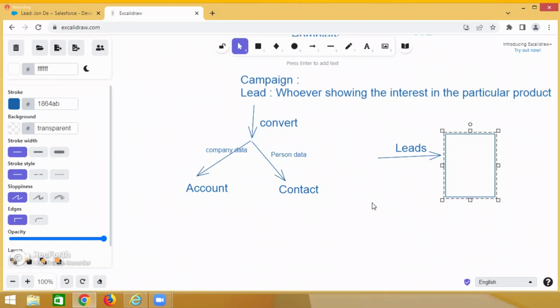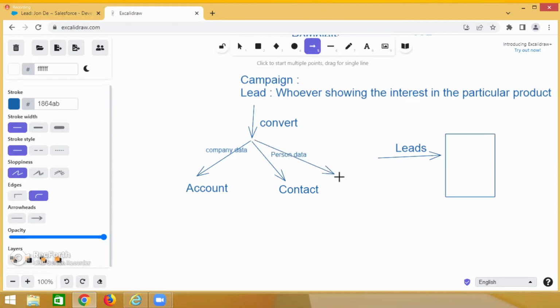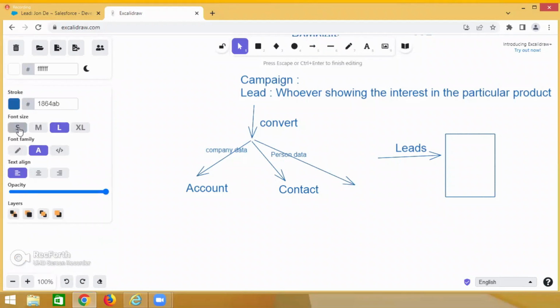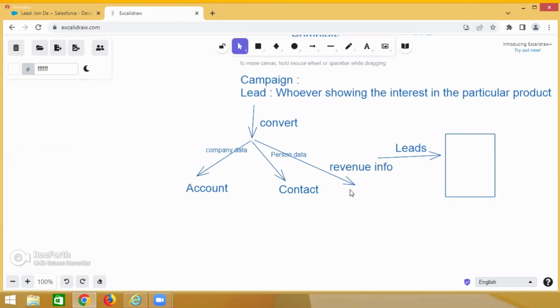If that guy is purchasing, or maybe may not be, then what about the money we are getting as a company? So you need to capture that information as well. That's the reason one more data is created. It is called revenue information. How much? Finally, our entire cycle is iterating on only revenue, right?